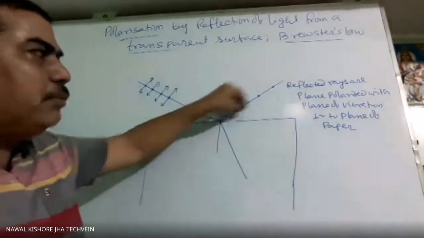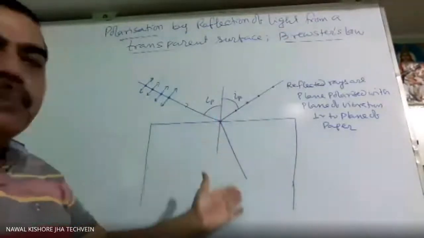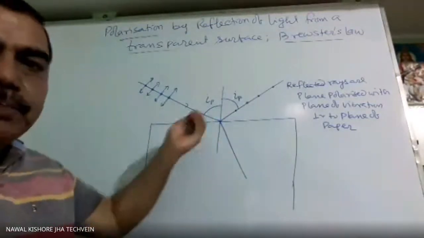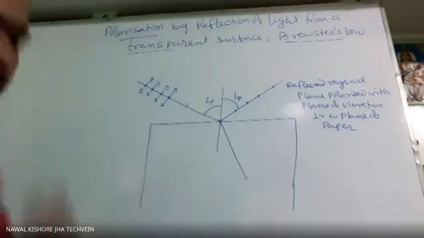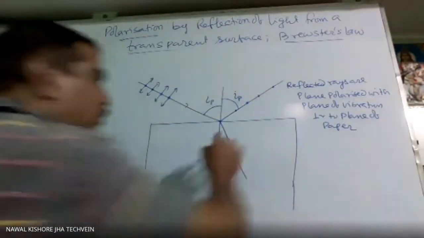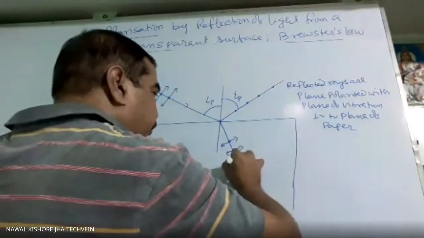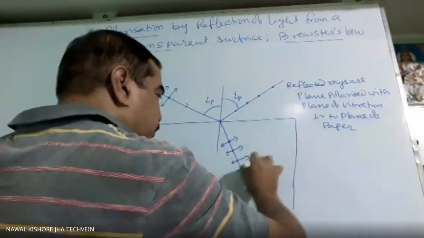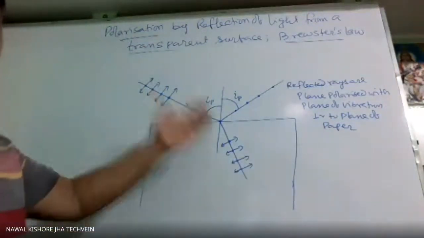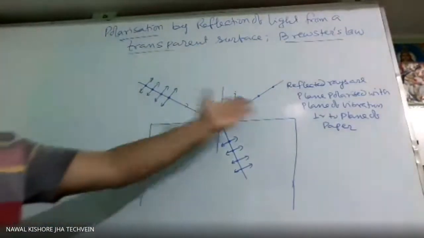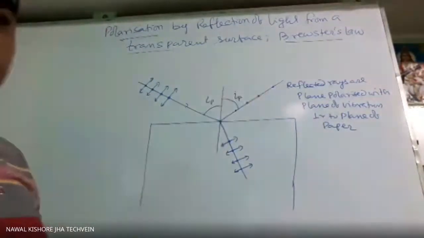So maximum maybe 5% light is reflected, and that 5% is plane polarized. 95% or maybe 92%, suppose 3% is absorbed, so more than 90% is still unpolarized. So this refracted ray is still unpolarized. So commercially we can't use this to produce polarized light, because only maybe 5% light is reflected.